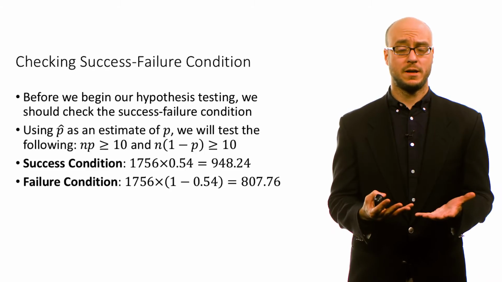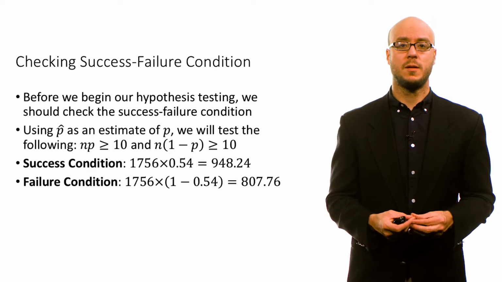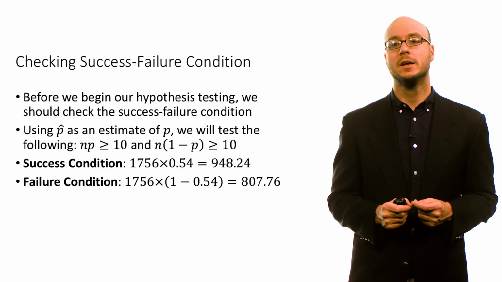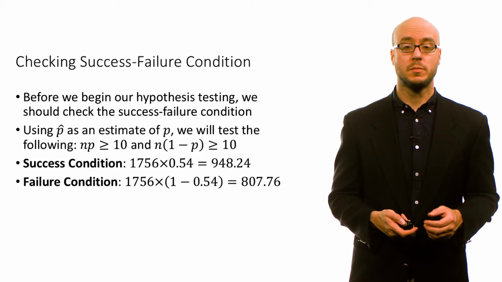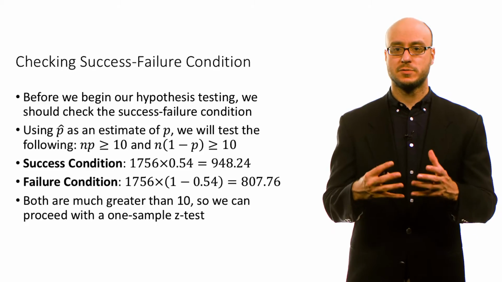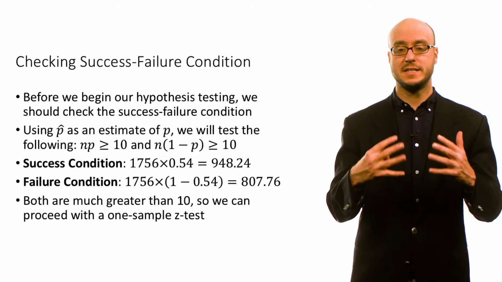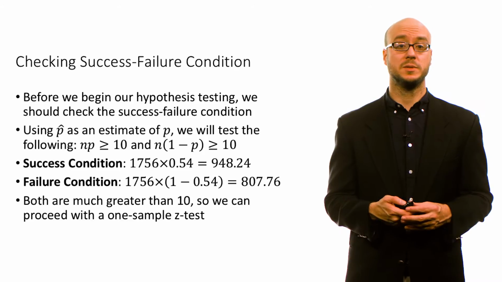So we're pretty confident that the success failure condition will hold for this particular problem, and accordingly, that the sampling distribution for p hat can be approximated by a standard normal distribution model. Again, this is just reflecting the fact that with a larger sample size, we're more confident that the sampling distribution for that sample proportion will be approximately normal.